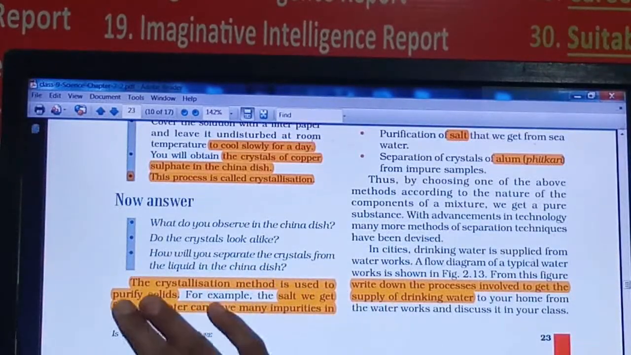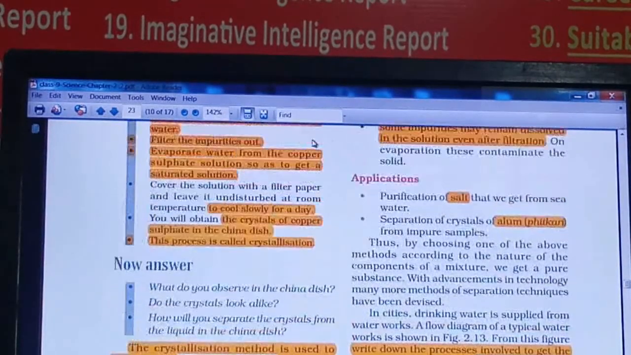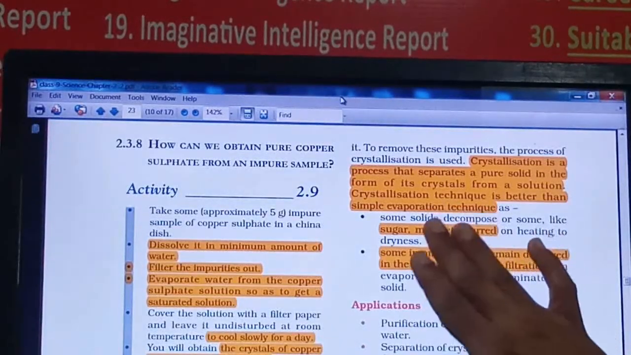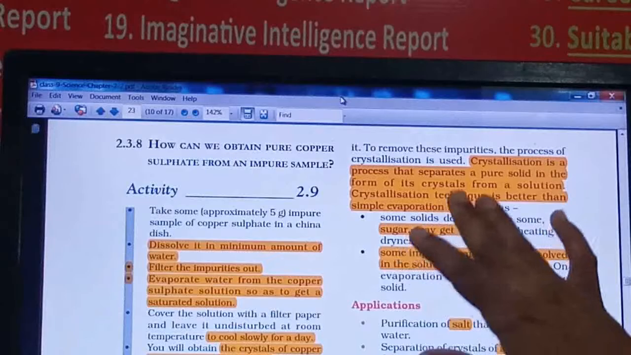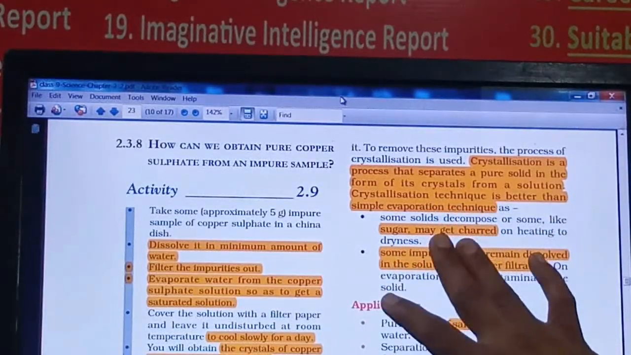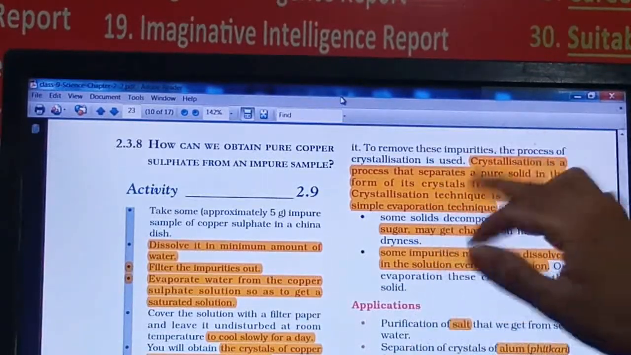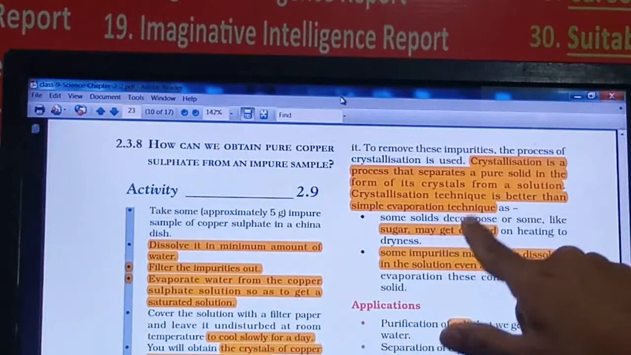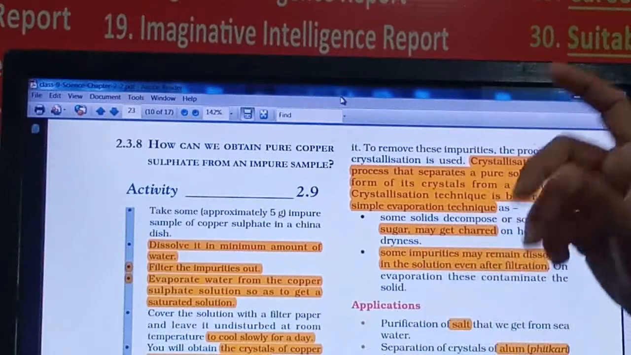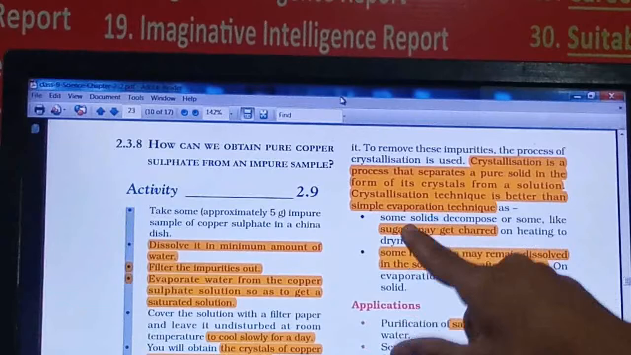Crystallization is a method used to purify solid salt which we get from the sea water, and we can remove other impurities. Here the crystallization technique is better than the evaporation technique. Why is it said that crystallization is better than evaporation? Because in evaporation we are heating and removing the water. Take an example of sugar. Whenever we evaporate the water by heating, we will get sugar.